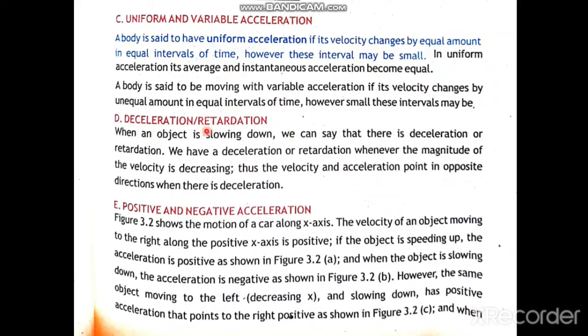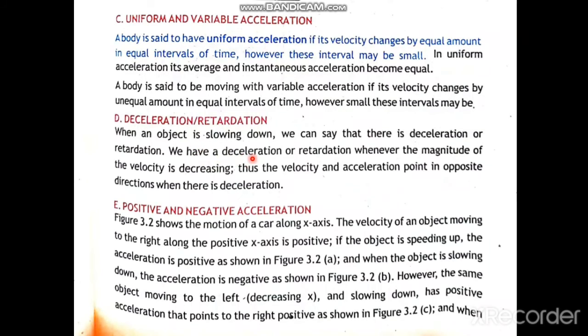Deceleration or retardation. Deceleration or retardation is basically negative acceleration. So when an object is slowing down, we can say that there is deceleration or retardation. When the speed is decreasing, the change in velocity is negative, because the change is calculated by Vf minus Vi. If Vf is greater than Vi, then the acceleration is positive as delta V is positive. But if the initial value is greater, then Vf minus Vi will result in a negative, so acceleration will be negative.